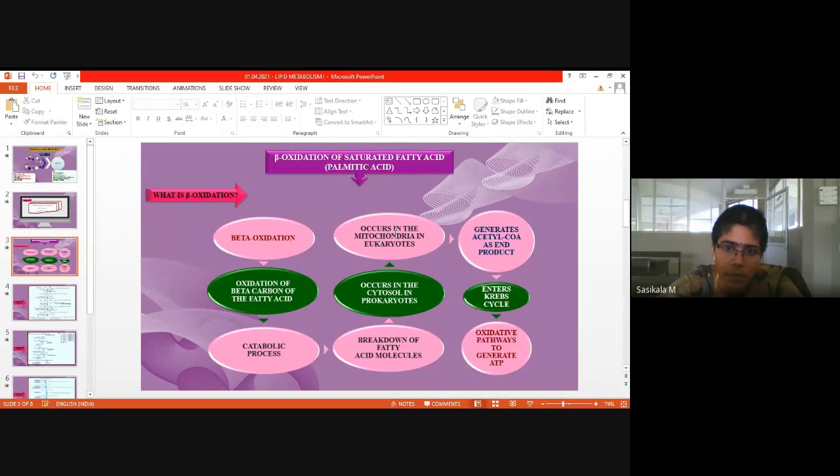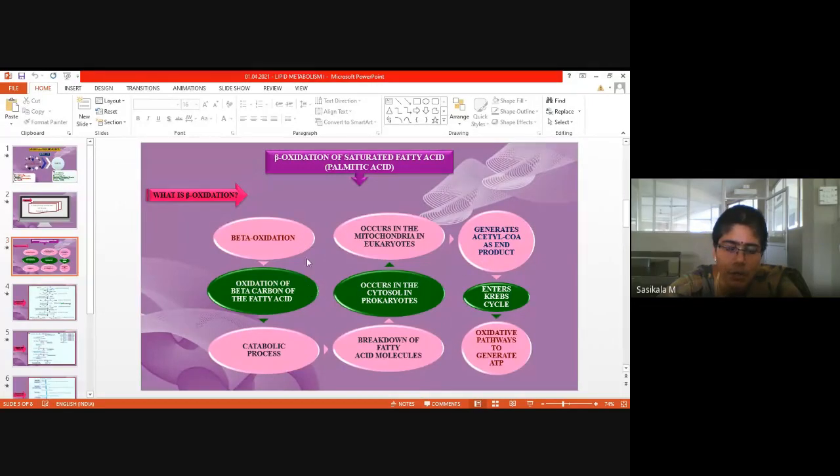So only mitochondria is the energy house of the cell, where ATP is generated through the electron transport chain. I have discussed oxidative phosphorylation, right? The process called oxidative phosphorylation takes place in mitochondria, mainly in the inner membrane of mitochondria. Okay, and it generates acetyl-CoA as end product.